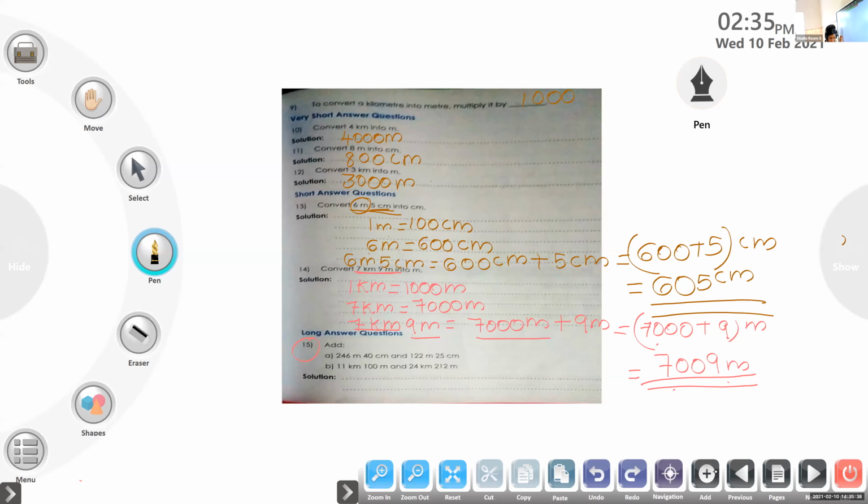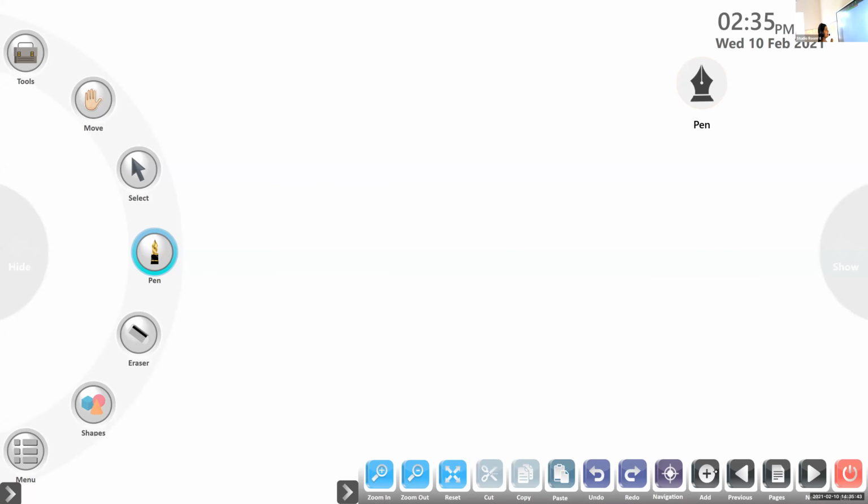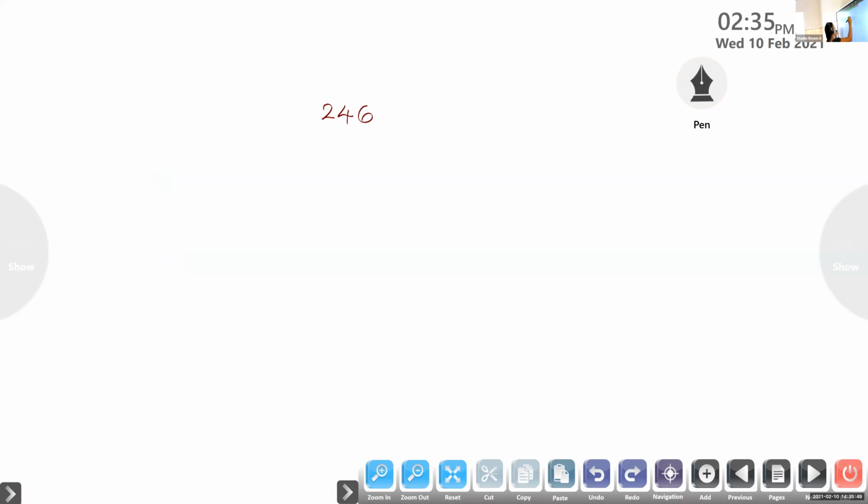The next question is question number 15. You have to add 246 meter 40 centimeter plus 122 meter 25 centimeter. This addition is the same as the normal addition we have learned. The only difference is that you have to keep one place for meter and another place for centimeter.